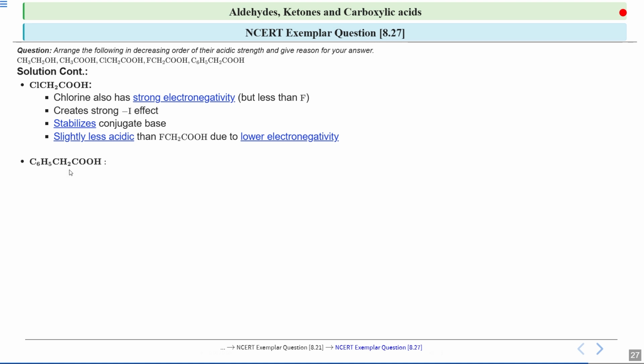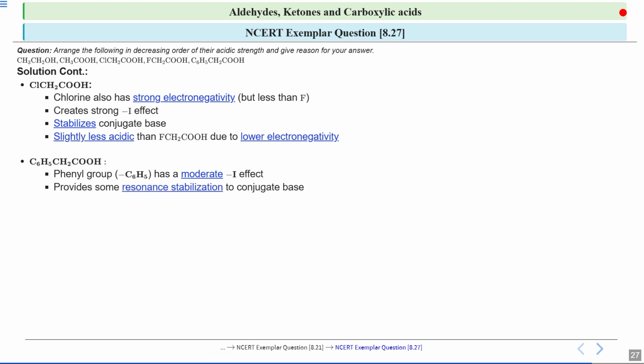Now if we talk about C6H5CH2COOH, this is phenylacetic acid. Here a phenyl group is attached to the carbon which is next to the carboxyl group. The phenyl group has a moderate negative inductive effect, or -I effect. That means it can withdraw electrons but not as strongly as chlorine or fluorine.